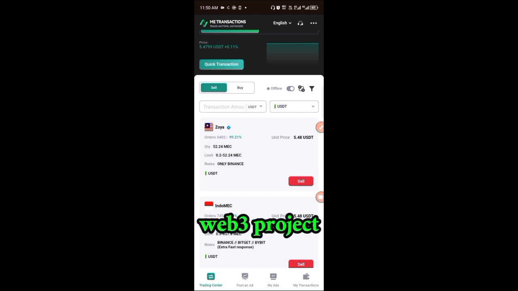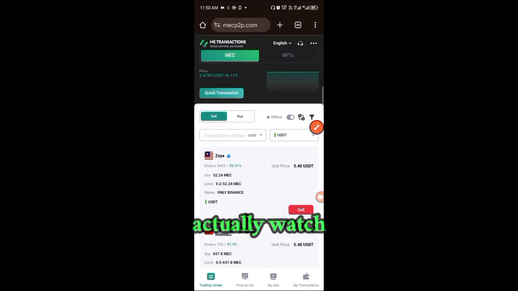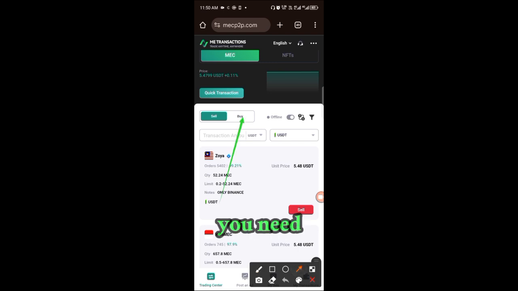This particular Web3 project is one of the best. And actually, you can place an ad here. Of course, you need to verify your account to be able to post an ad.